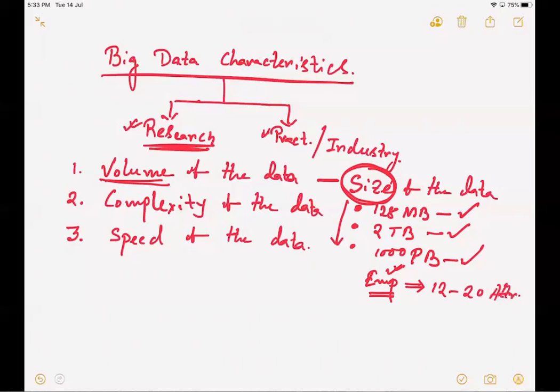That means if I have to elaborate employee, or if I have to describe employee, I have to be dependent on these 20 or at least 12 attributes. Now, this defines the size or the volume of the data. It's not only in terms of the storage capacity, also how many attributes are required to explain each and every component of your data.